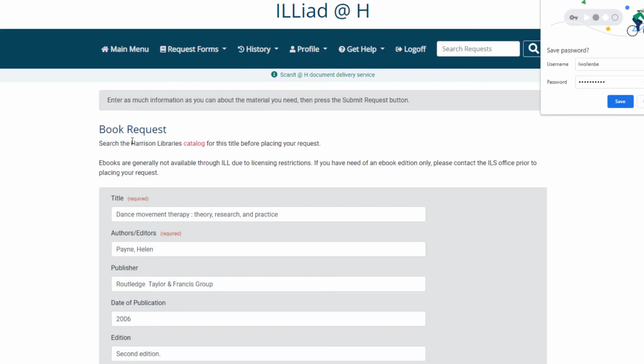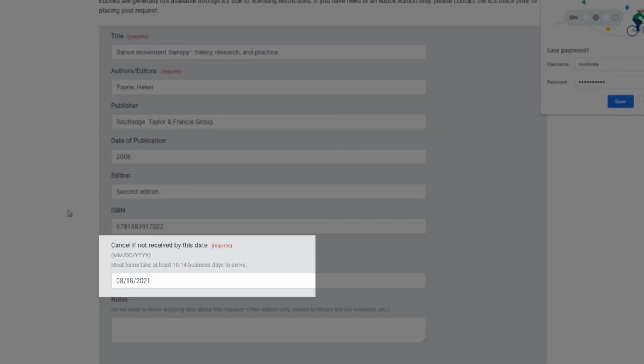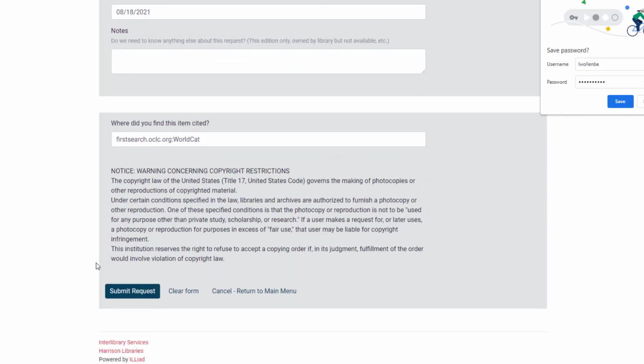Then it will automatically fill in the book information from WorldCat. Just make sure to check the Cancel if not received by this date. We try to get the item to you as fast as possible, but if it takes a while for other libraries to respond, we'll stop trying to find it after this date. Then just click Submit Request at the bottom of this page. And that's it. You'll receive an email notification when the item comes in.